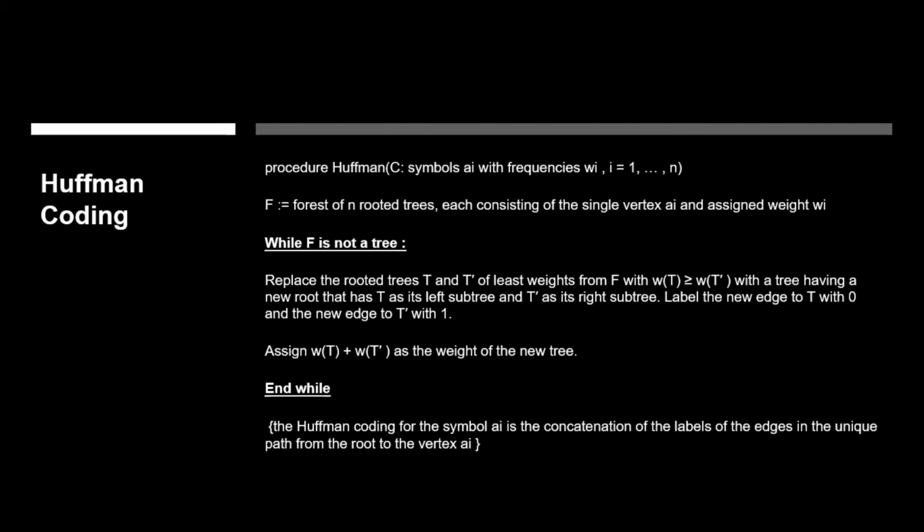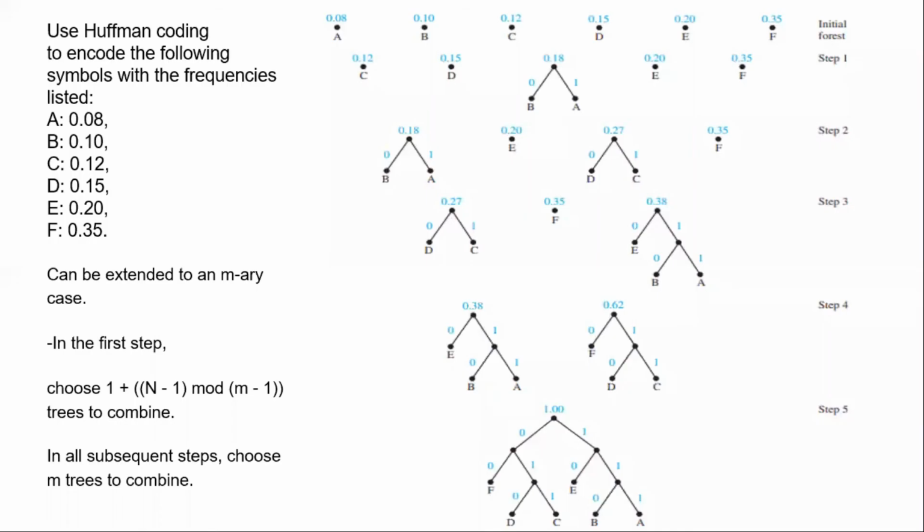Okay, we move on to Huffman coding. So here's the example in the figure. We use Huffman coding to encode symbols with the frequencies listed below.